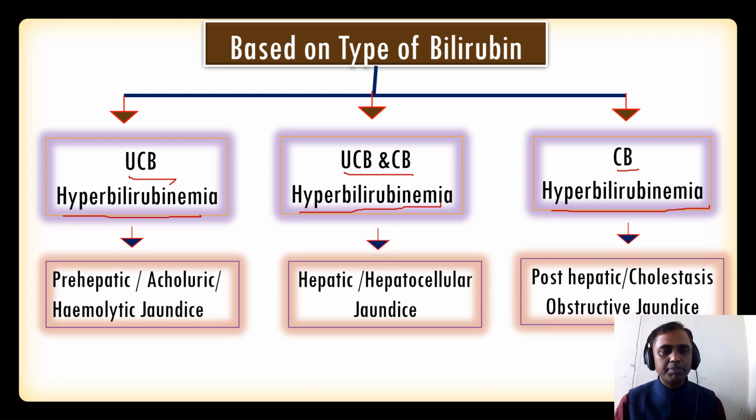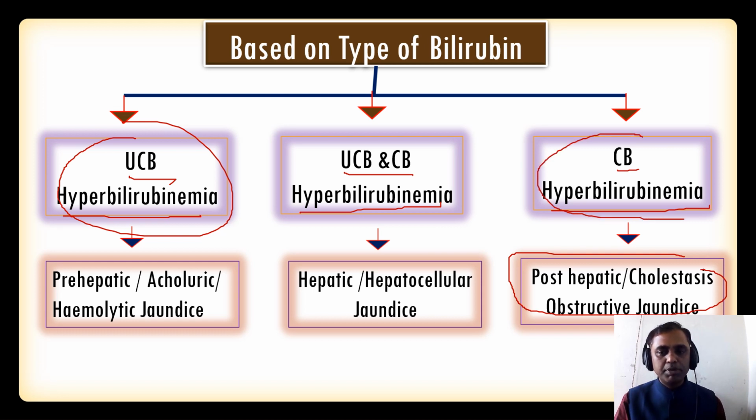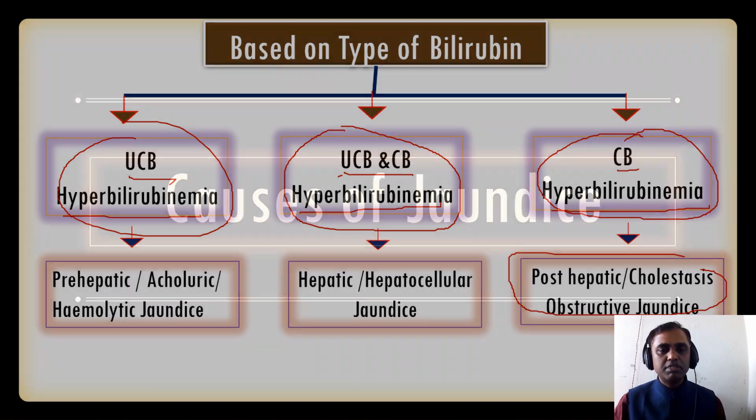Prehepatic jaundice always produces unconjugated hyperbilirubinemia, whereas post-hepatic or cholestasis or obstructive jaundice always produces conjugated hyperbilirubinemia, and liver pathology, that is hepatic or hepatocellular jaundice, produces a combination of increased unconjugated and conjugated bilirubin in the blood. So we call it unconjugated and conjugated hyperbilirubinemia. Now we'll discuss one by one.